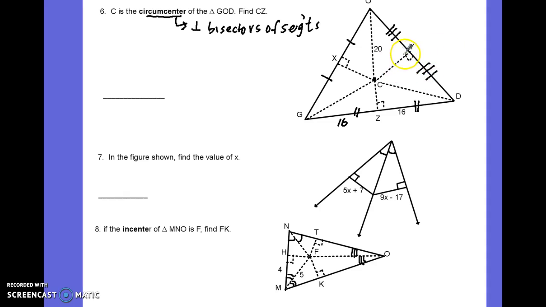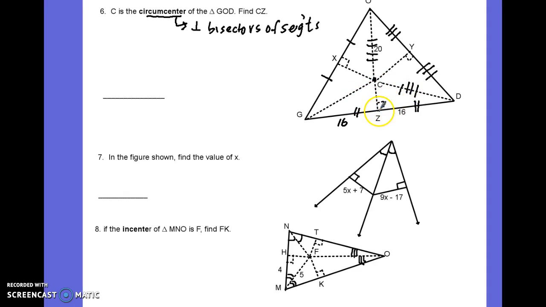Alright, now here's what I told you on the other side. If a point is on the perpendicular bisector, it is equidistant from the endpoints. So GD has got to be the same as GO. 1, 2, 3, 4.